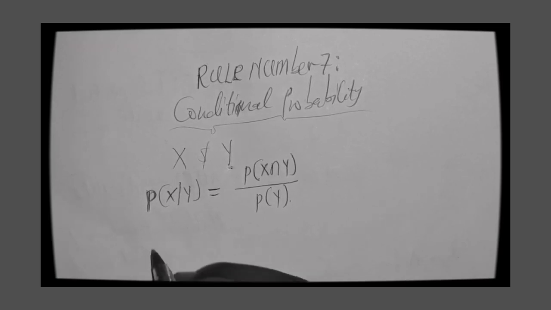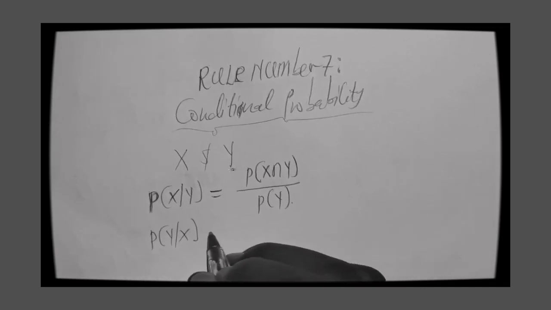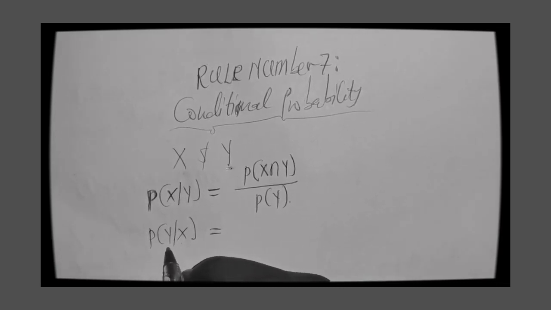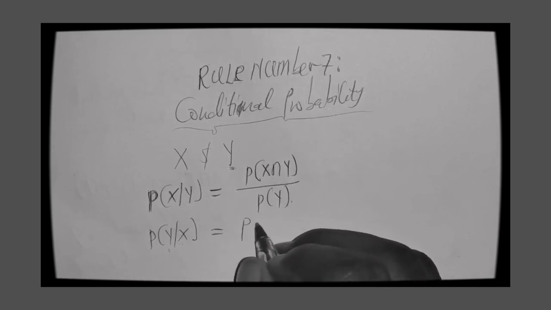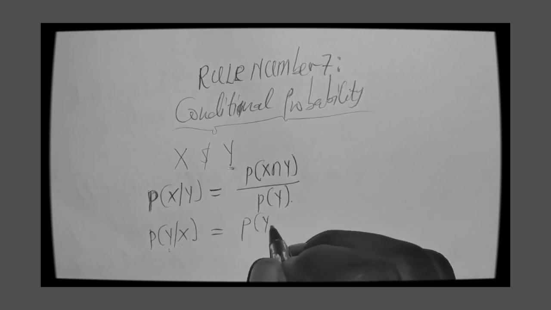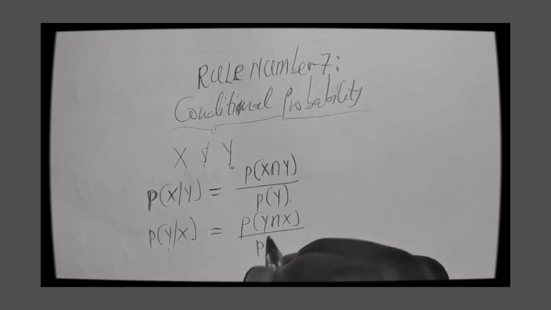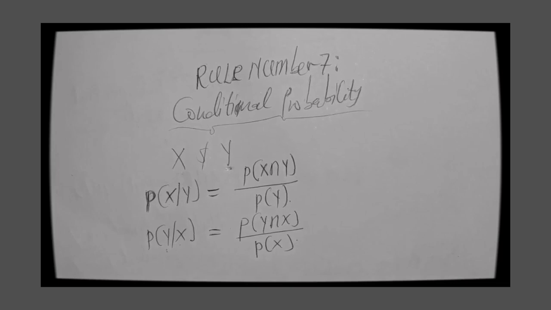So if I also have, let's say, the probability of Y given X, P(Y|X), it will mean that X has already occurred, but we want to find the probability that Y also occurs. So it becomes the probability of Y intersection X all over the probability of X. This is what we mean by conditional probability. So let's take note of that.